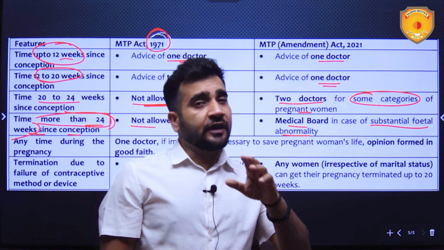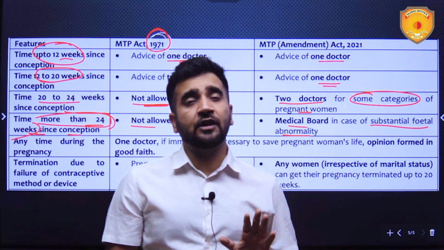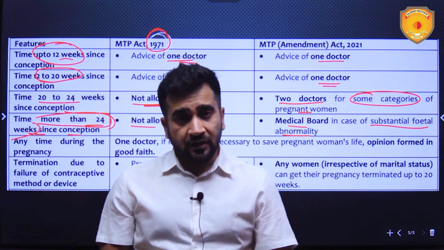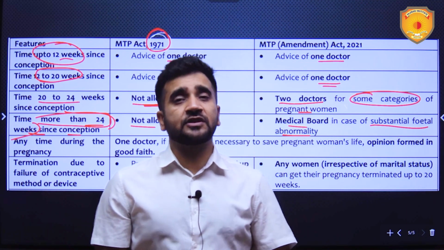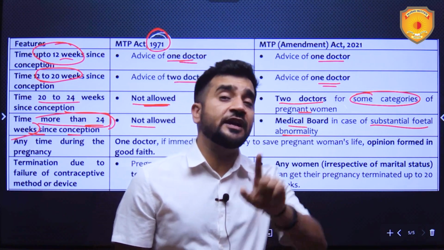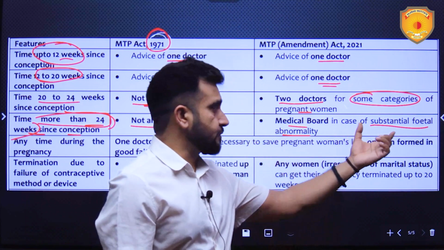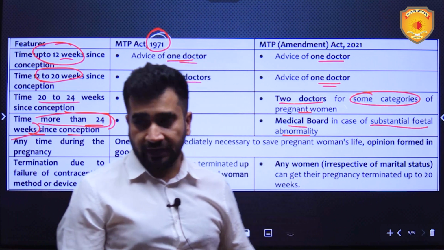The medical board would have allowed abortion if there had been substantial fetal abnormalities. But actually there are no substantial fetal abnormalities in the pregnancy of that lady. Still, she does not want to conceive because of her mental health, and that is why she approached the Supreme Court. She would not have approached the Supreme Court if there had been substantial fetal abnormalities. So this is the thing which you need to understand.